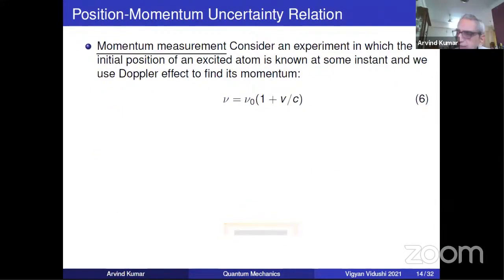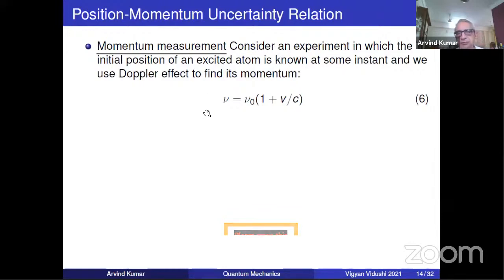Next, I will very quickly go through this, because I have spent considerable time on position. So the spirit is the same. Momentum measurement: again, the position of the atom, you assume that it is known. The position of the atom is known, and so how do you know the position?